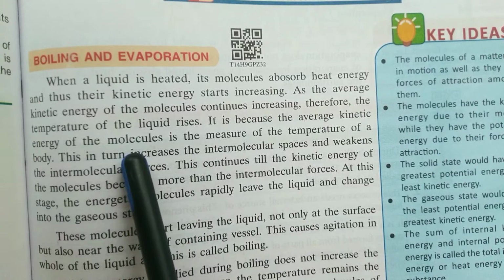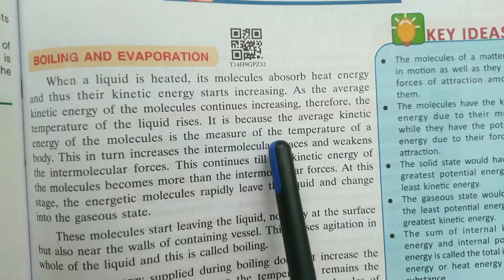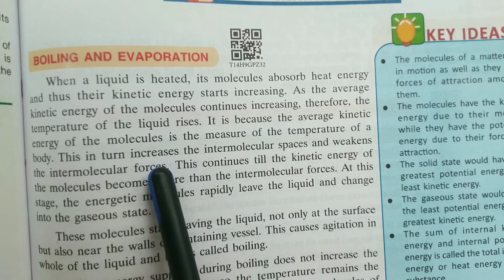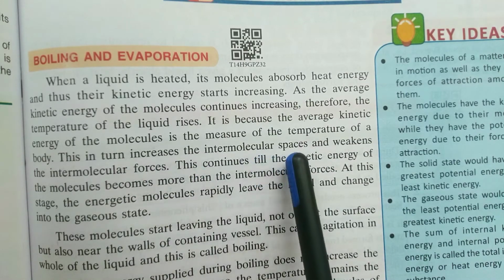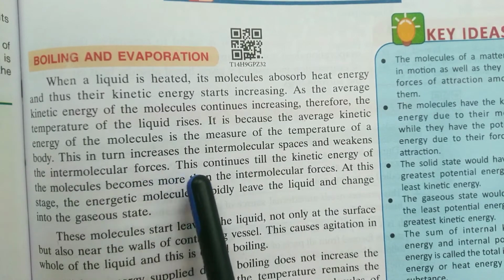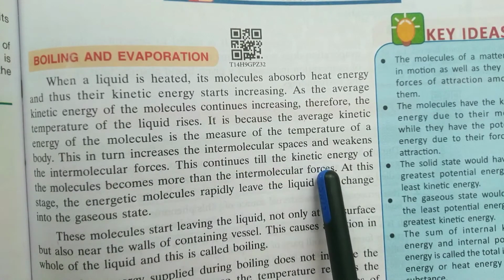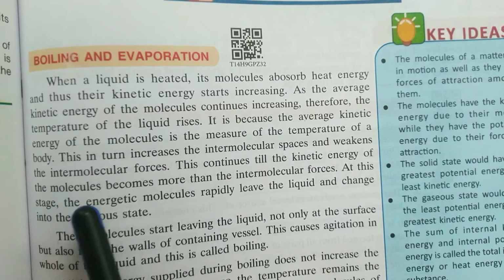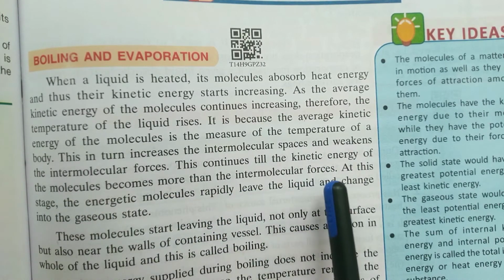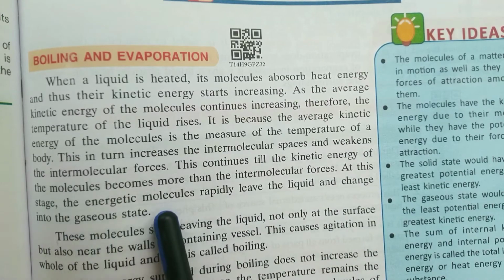This in turn increases the intermolecular spaces and weakens the intermolecular forces. This continues till the kinetic energy of the molecules becomes more than the intermolecular forces. At this stage, the energetic molecules rapidly leave the liquid and change into the gaseous state.